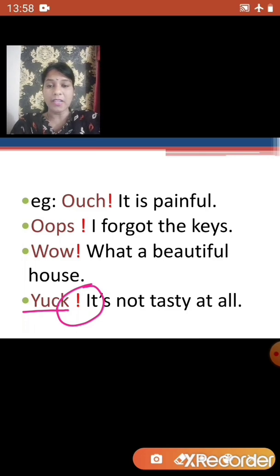Children, I hope you have understood what an interjection is and when we insert an exclamation mark. Okay, so shall we proceed with the exercise now? Okay.